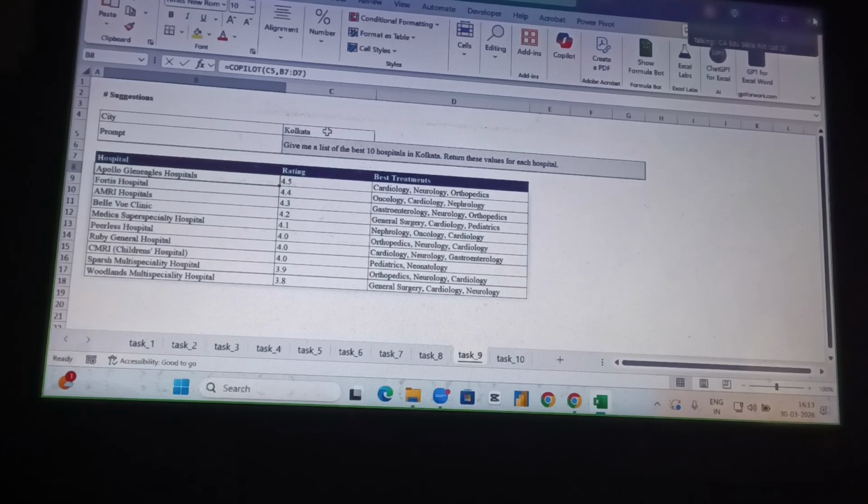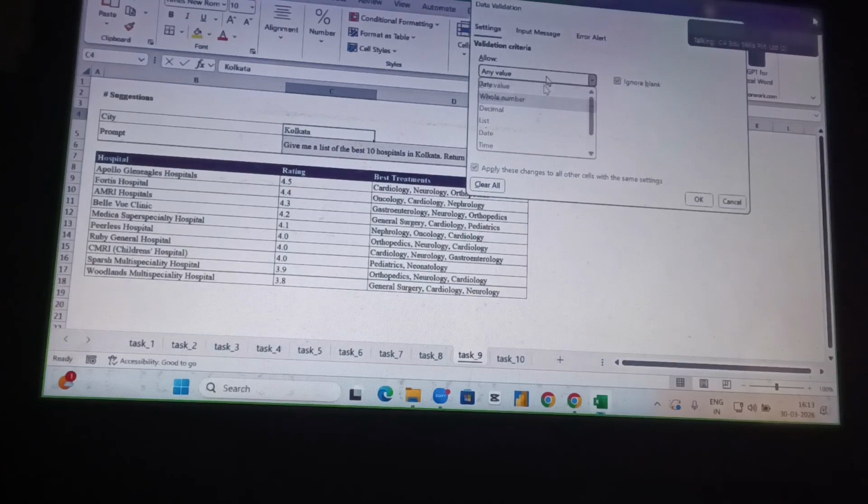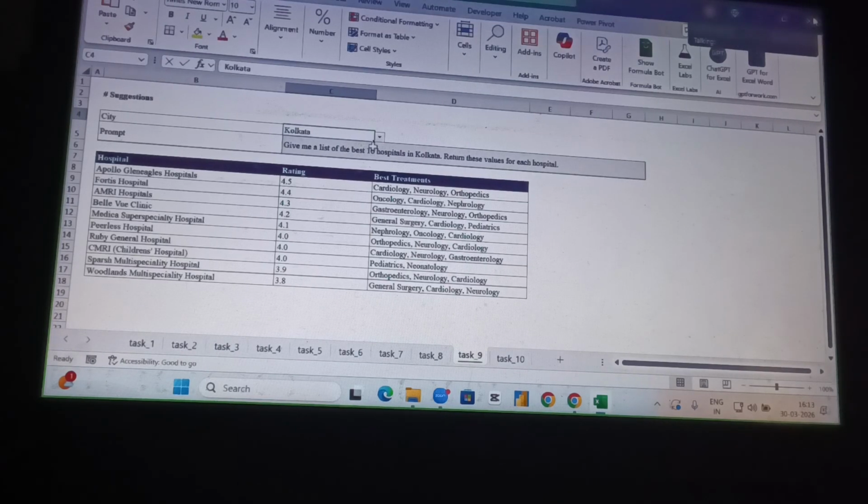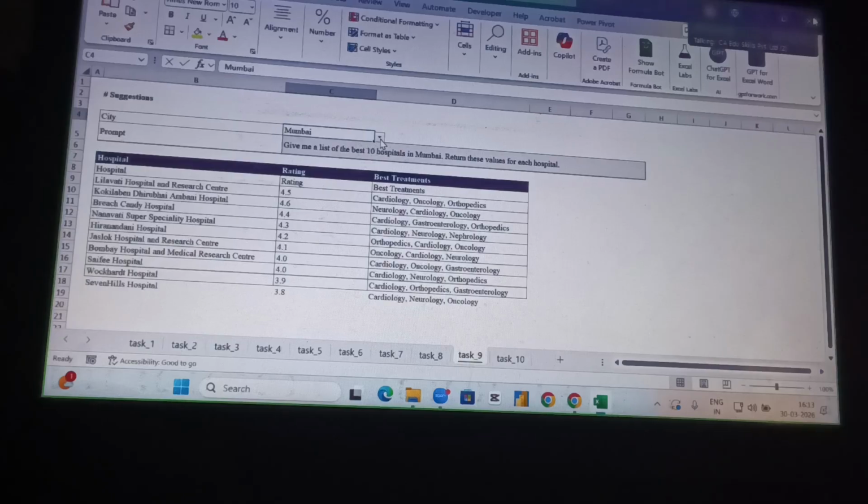Can I create a drop-down list? It will be even more dynamic. So I go to more detail, then go to the list. Here are also the cities: Mumbai, Delhi, and Chennai. It is very helpful, updated as per my requirement.